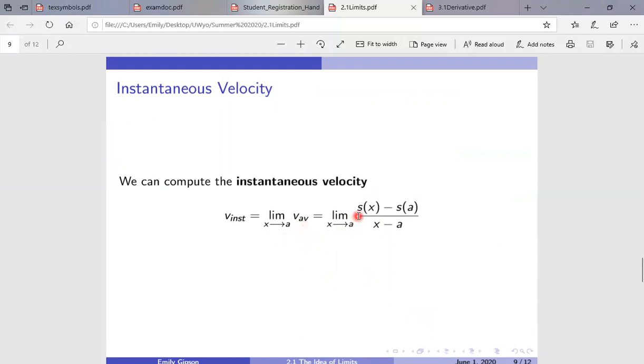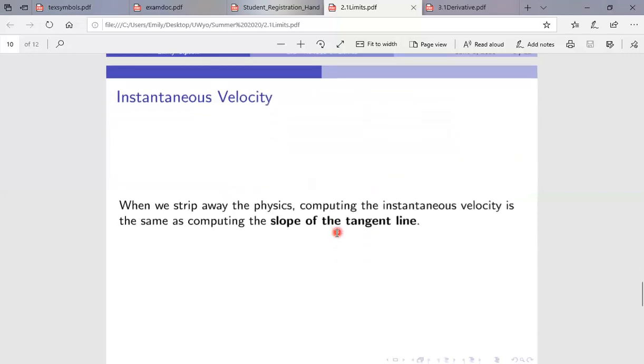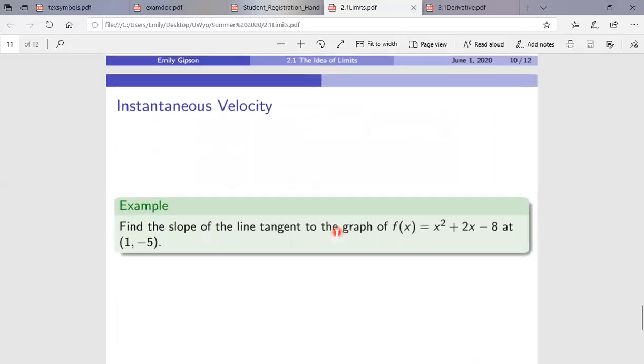So the limit of the position of X minus the position of A divided by X minus A as X approaches A. So once we strip away all of the physics, computing the instantaneous velocity is the exact same as computing the slope of the tangent line. So we've already computed the slope of the secant line, and now we want to move X to equal A, take that limit to get the slope of the tangent line.